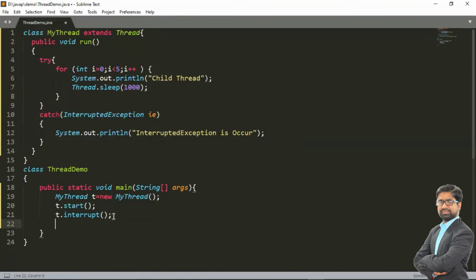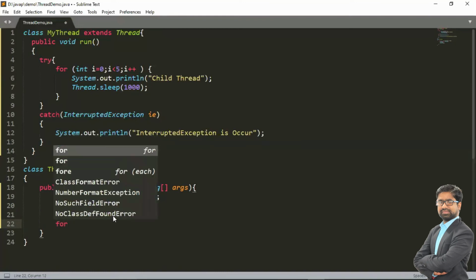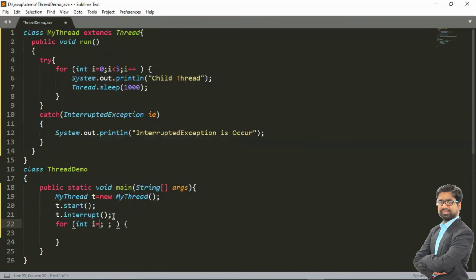Now the same logic we are going to perform: a for loop here, int i = 0, then i less than 5, then i++. And I have to print a message like main thread. And again I have to use the sleep method, so my main thread will be in the sleep method. I have called the sleep method here, and my main thread will be executed 5 times. So this is the logic of this interrupt method.